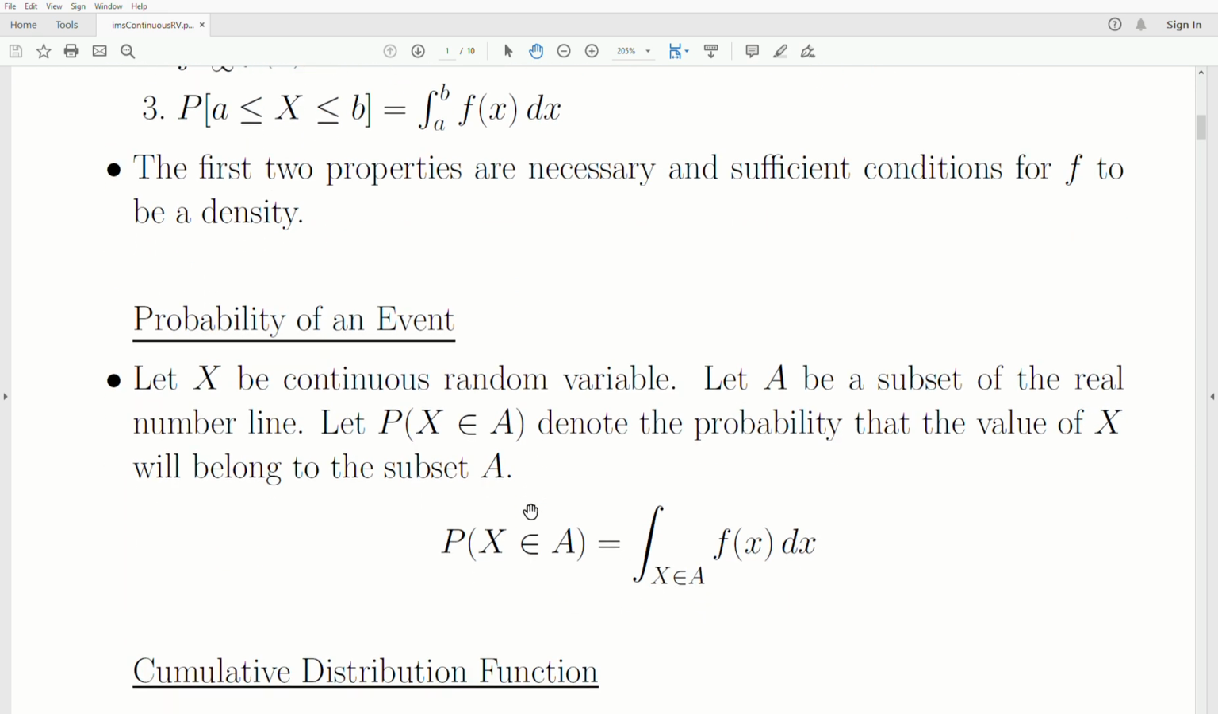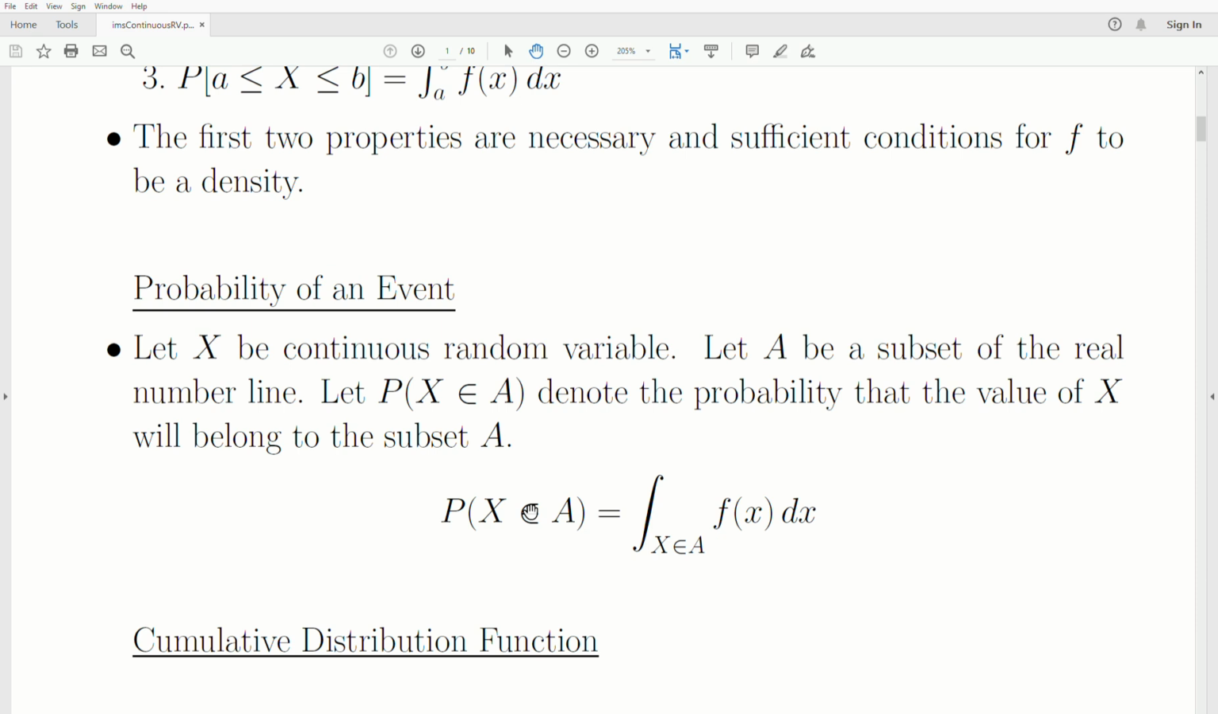The probability of an event: let x be a continuous random variable. Let A be a subset of the real number line. Let that denote the probability that the value of x belongs to the subset A, and it's denoted by this. The probability that x is in A is the integral over all x's in that set A of f of x.